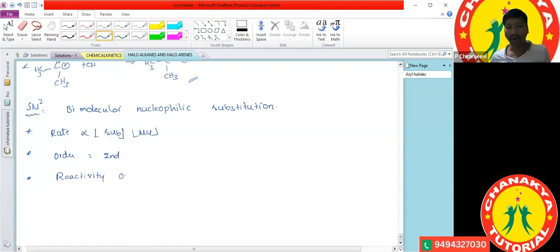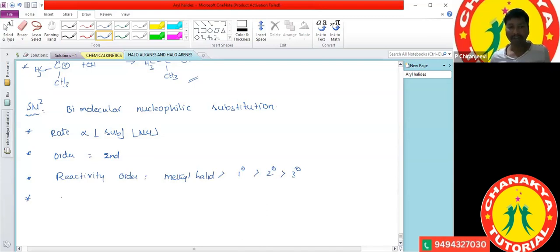Reactivity order. Which alkyl halides are more reactive here? First, methyl halide is more reactive. After that, primary. After that, secondary. After that, tertiary.